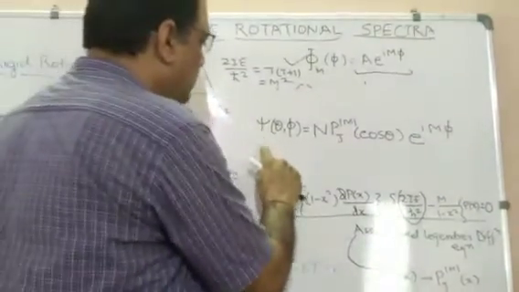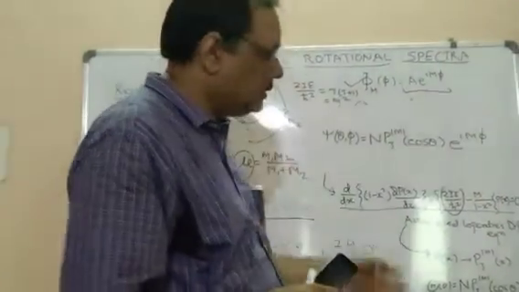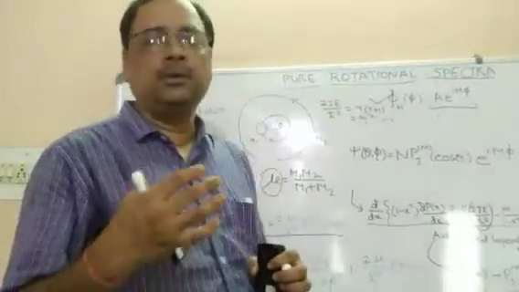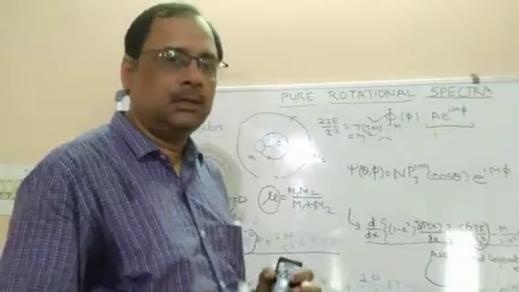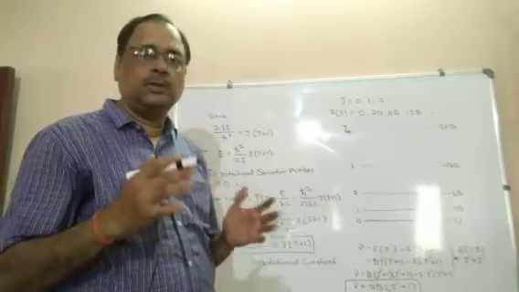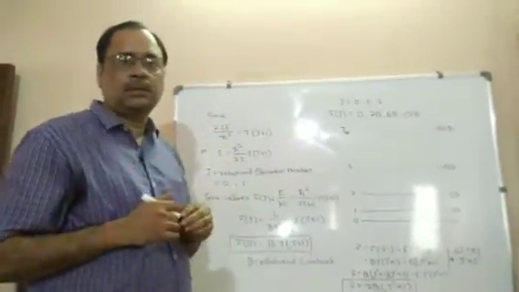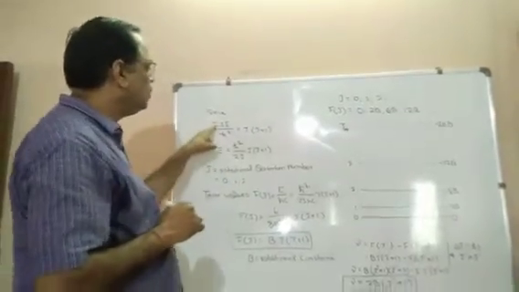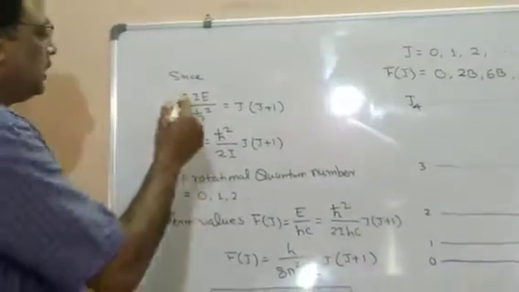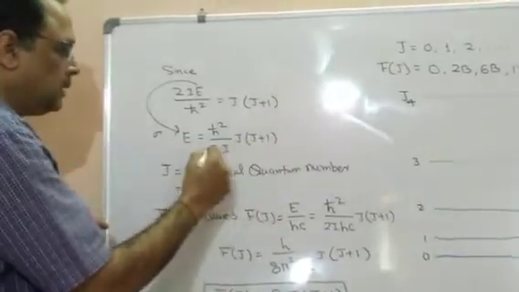We can get such a wave function by solving the Schrodinger equation for the diatomic molecule. Now I will show you how we get the different energy levels. Since in our mathematical derivation for the heteronuclear diatomic molecule we solved the associated Legendre polynomials, we can write the energy as E = h cross squared J(J+1) upon 2I.